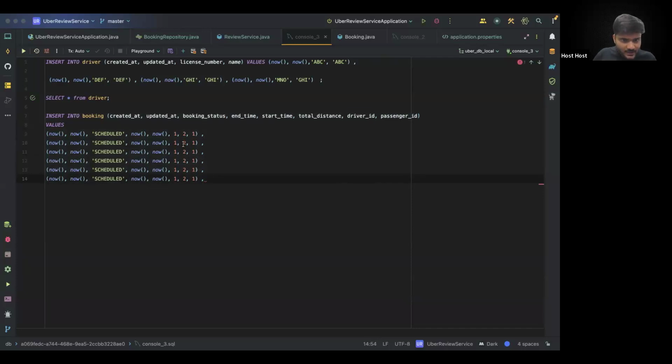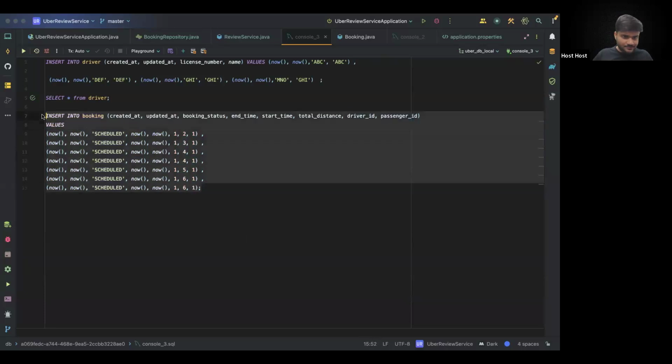So let's say driver ID 2, driver ID 3. Let's make 2 for driver ID 4, 5, 6. And let's make one more for 6. Cool. And let's insert this data.